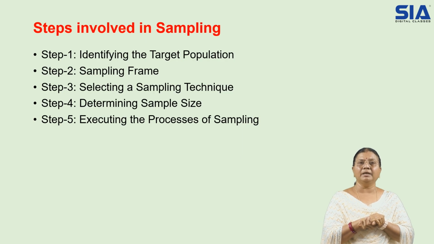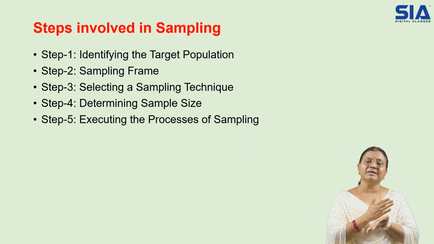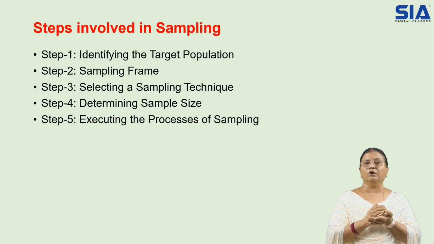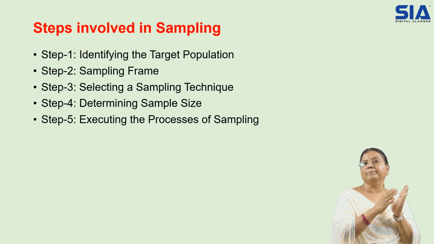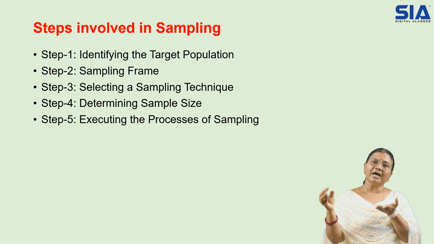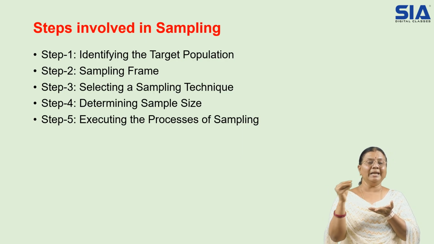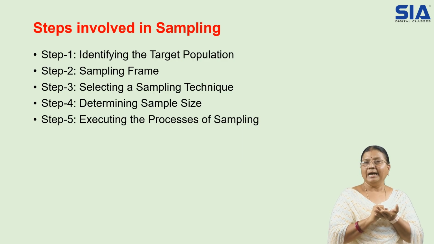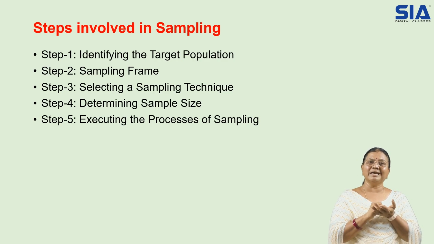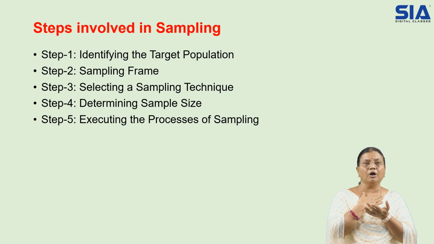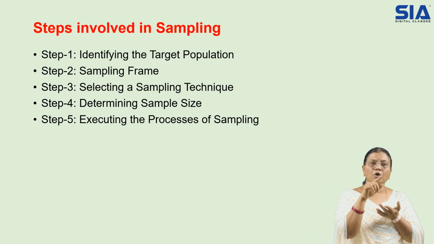For example, my study is about the customer satisfaction of Royal Enfield vehicles. Now I have to find out who my population is. Target population means target respondents. Only those who are using Royal Enfield can tell me how far they are satisfied. Other people cannot, because they are not consumers of Royal Enfield, and my study is related to consumer satisfaction.